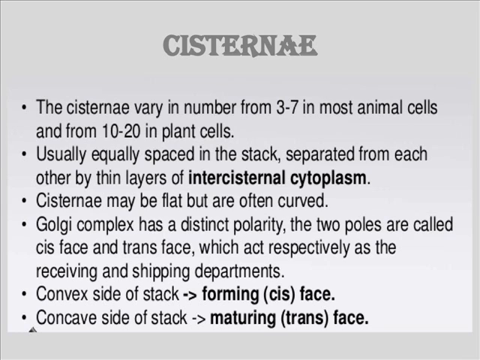The Golgi complex has a distinct polarity. The two poles are called the cis phase and the trans phase, which act respectively as receiving and shipping departments. That is, the convex side of the stack forms the forming or cis phase, and the concave side of the stack forms the maturing or trans phase.